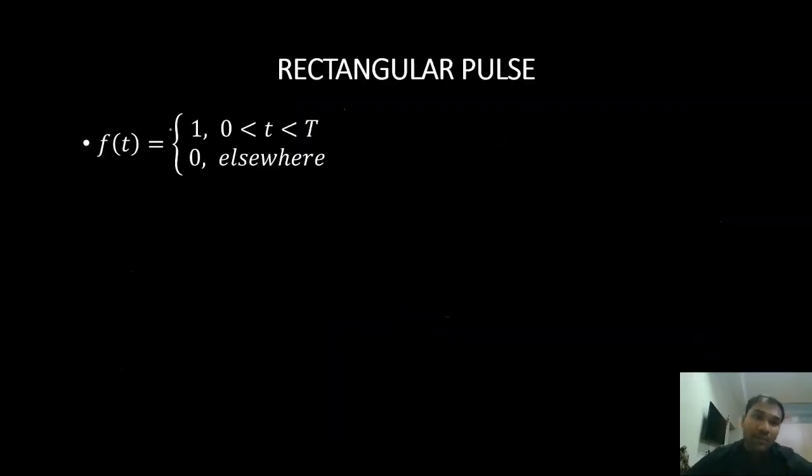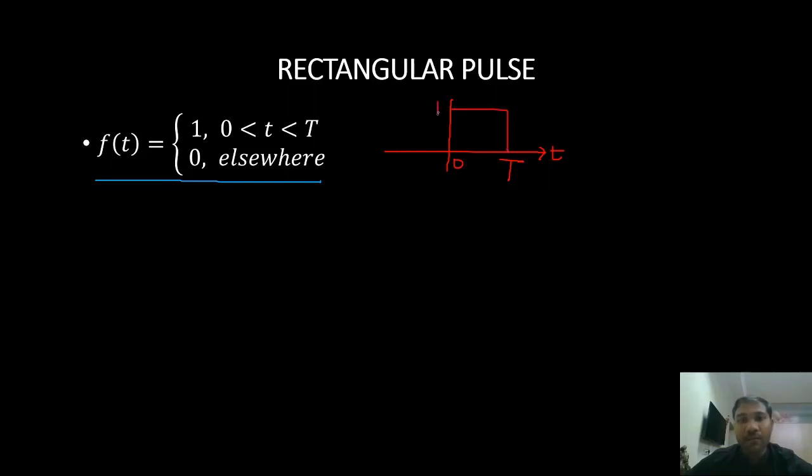Now what happens to the Fourier transform if f of t is like this? My f of t is defined as 1 for t in between 0 and capital T. 0 is here, capital T is here. So in this range it is 1, and everywhere else it is 0. So what is this actually? It is a shifted version of my gate function, right?